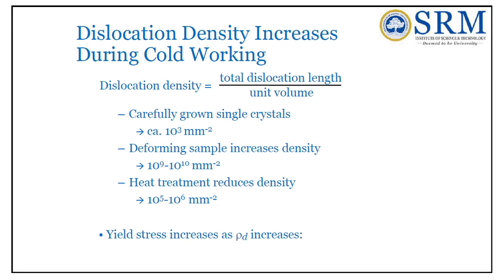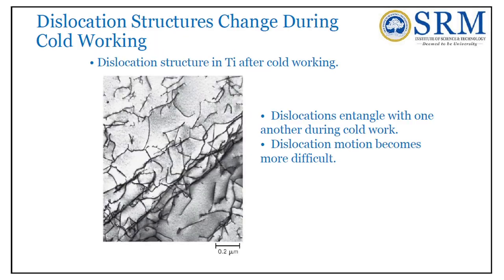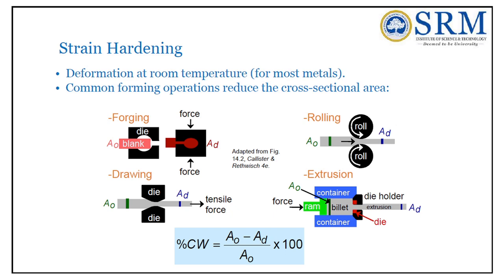Dislocation density is nothing but the ratio between the total dislocation length and the unit volume. So this is the property which governs the strain hardening, or work hardening, strengthening mechanism.